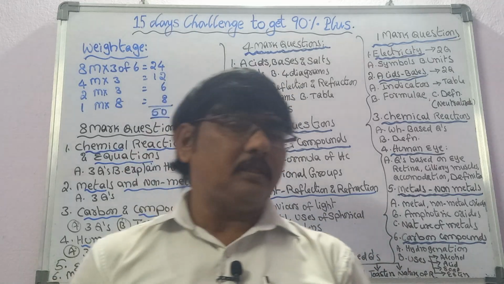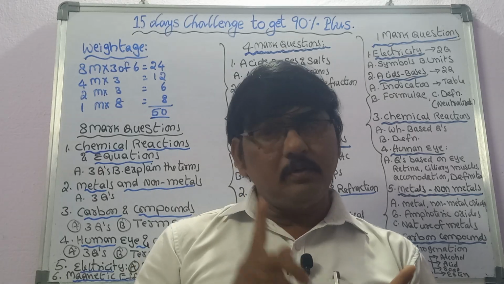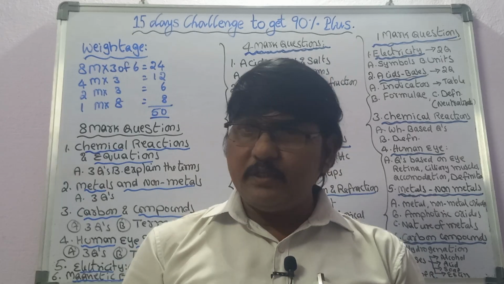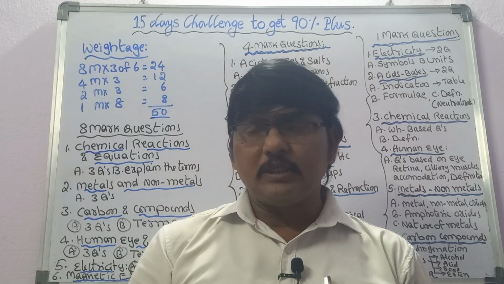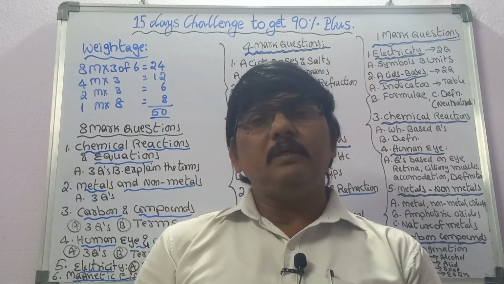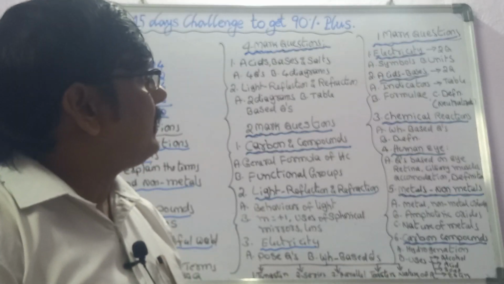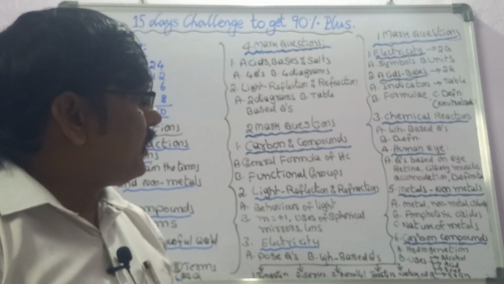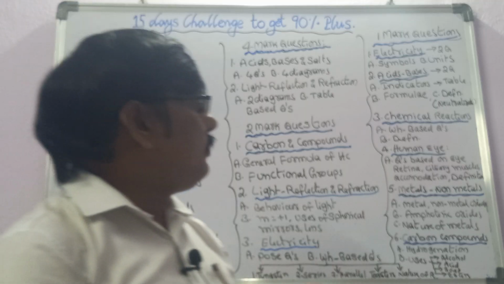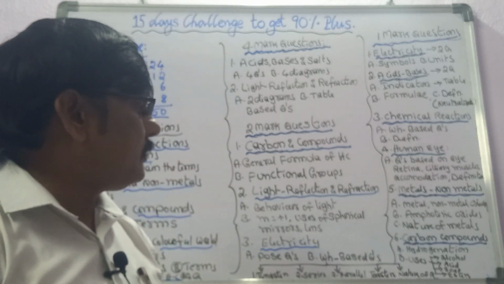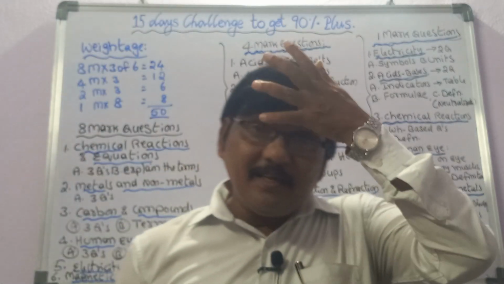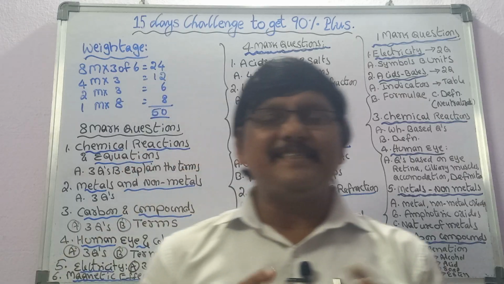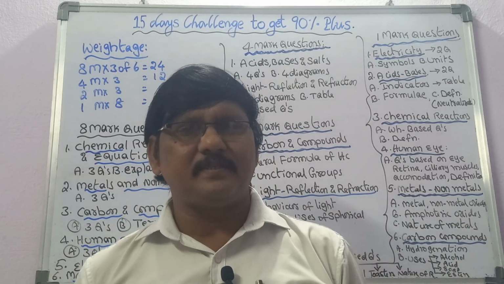And afterwards, what are the uses of alcohols, vinegar and esters? Then what is meant by esterification? What do we use saponification for? All these things will be asked. Anything else missed? Electricity, acids, bases, chemical reactions, human eye, metals, non-metals. Yes, the human eye, ciliary muscles are also one of the important ones, and carbon compounds. This was all a simple extra discussion about the entire procedure of the exams.